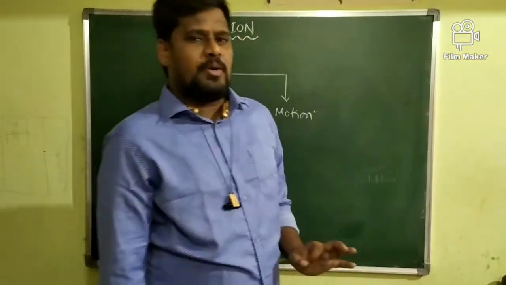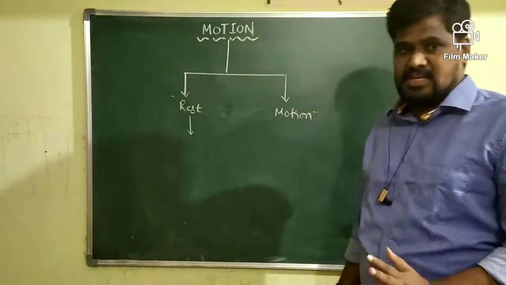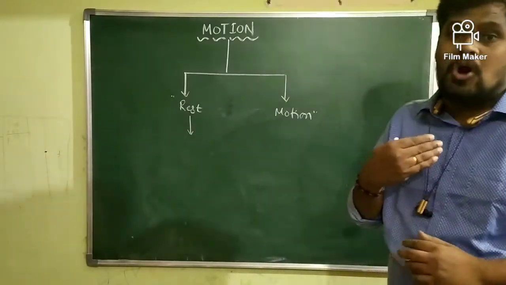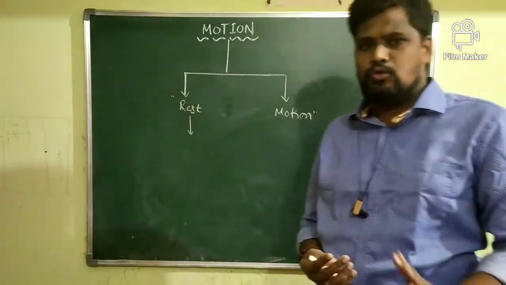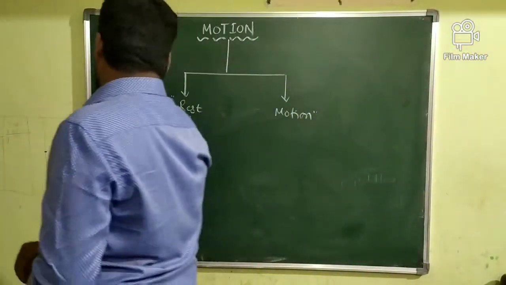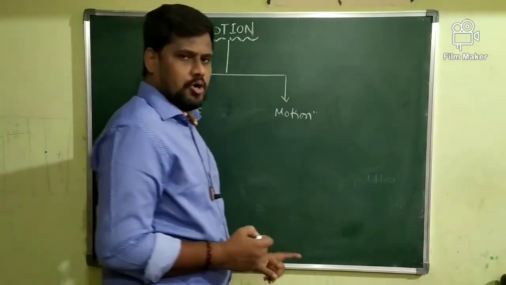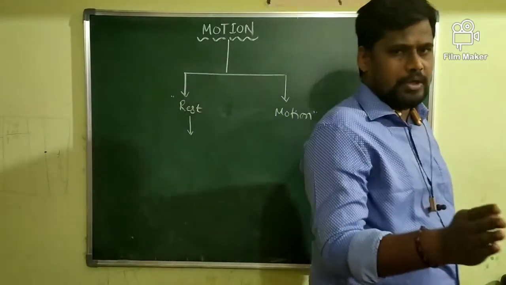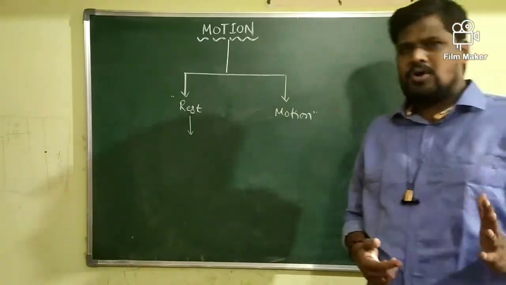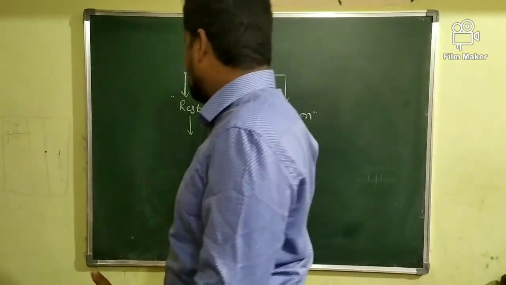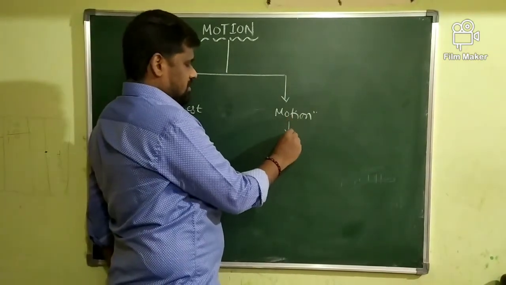If the position of a body does not change with respect to time, then the body is said to be in the state of what? The rest. When the body is said to be in the state of rest, the position of the body should not change with respect to time. If the position of the body is not changing, then the body is said to be in the state of rest. Okay? Then what is motion of a body?